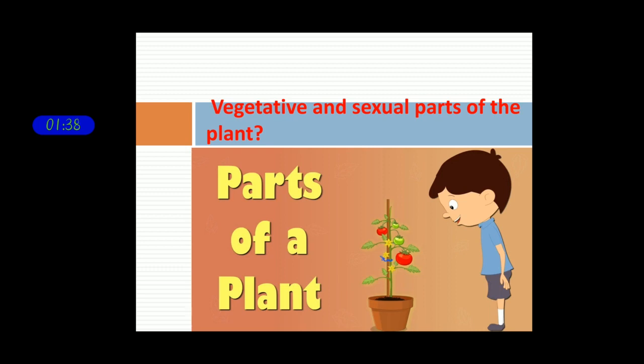So let us recall the parts of the plant. If you observe a potted plant, you can easily recognize what are the leaves, the stem, the roots, the fruits, and the flowers. Now classify them into vegetative parts and sexual parts. Yes, leaves, roots, stem, these all come under vegetative parts, and only the flower comes under the sexual part of the plant.